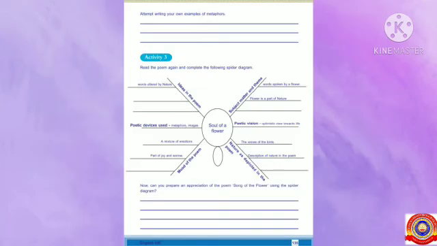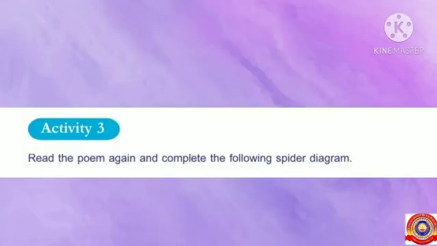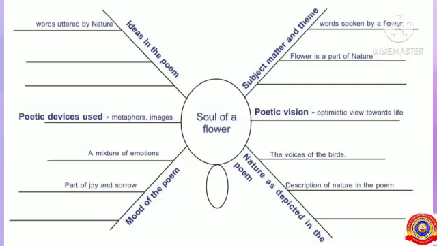Students, now all of you take page number 135. Look, activity 3. I'll read the question. Read the poem again and complete the following spider diagram. Students, a spider diagram is given here. It is called a spider diagram because it looks like a spider. Soul of a flower includes ideas in the poem, subject matter and theme, poetic devices used, poetic vision, mood of the poem, and nature as depicted in the poem.